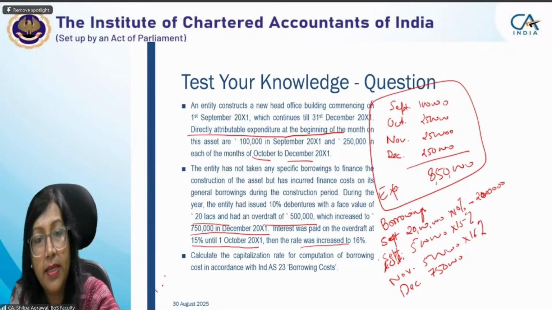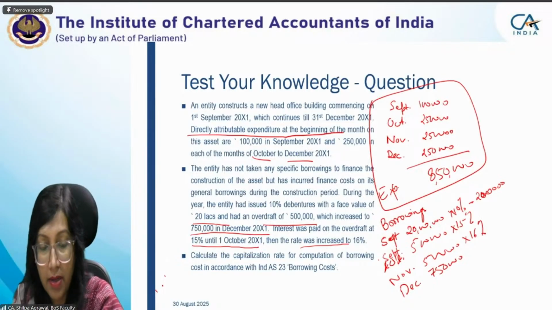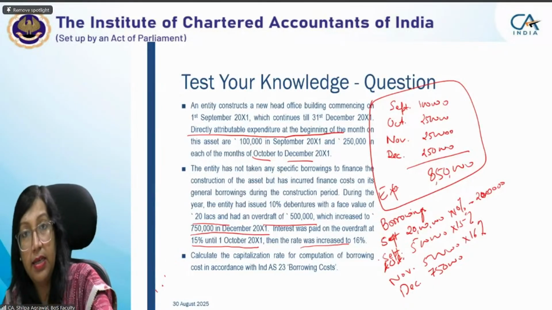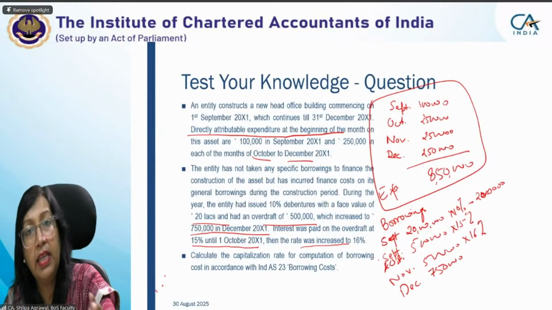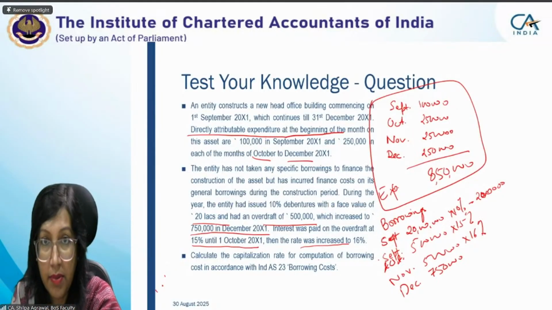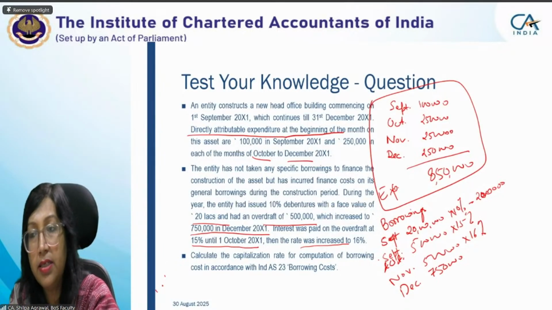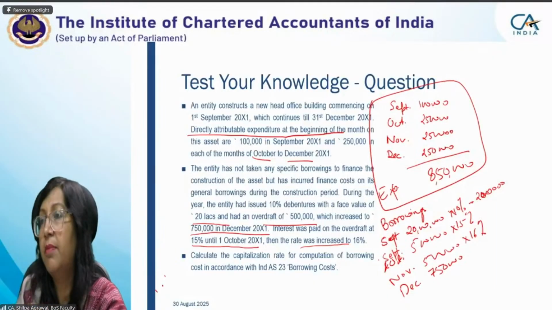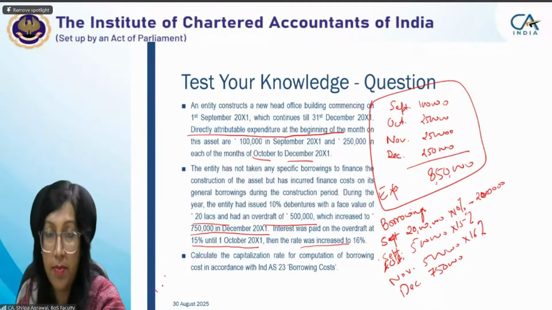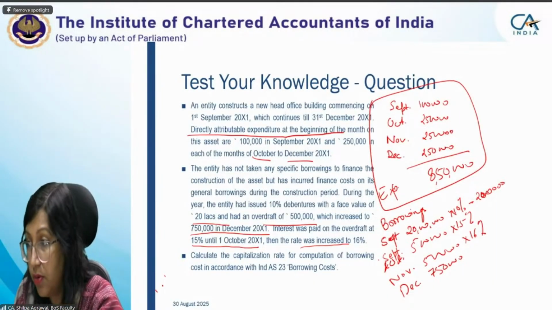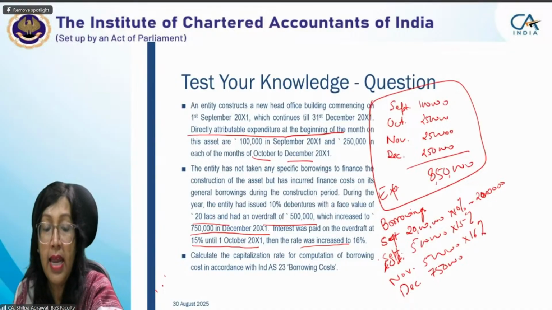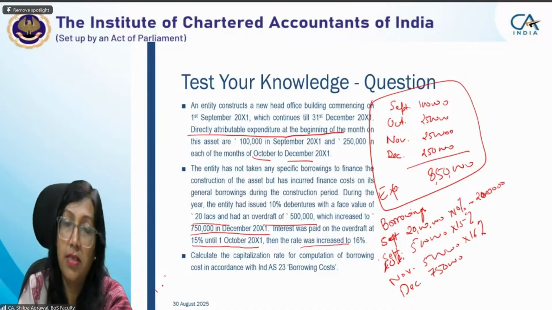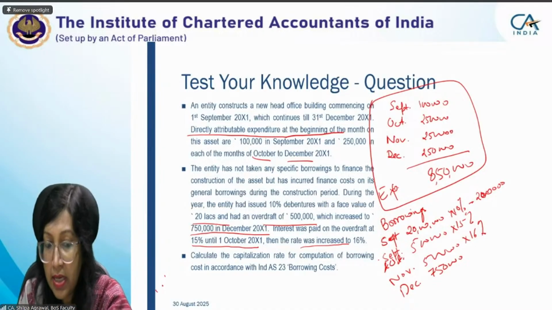When nothing is mentioned, we'll consider it as 1st December, because it is in December. In December, it cannot be at the end of December. It may be 2nd December, 15 December, or 20 December, but not 31st December for sure. So we'll consider it as 1st December only. Okay, ma'am, because the interest calculation will vary.